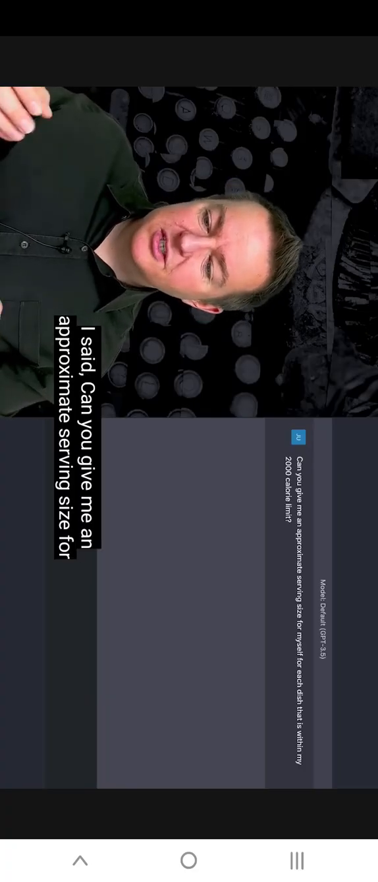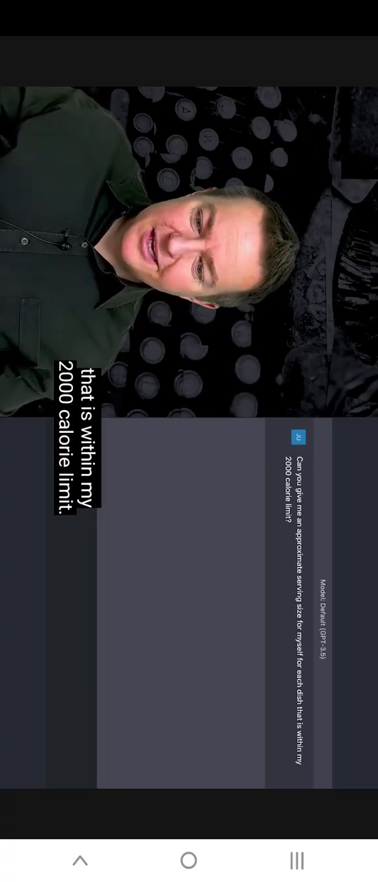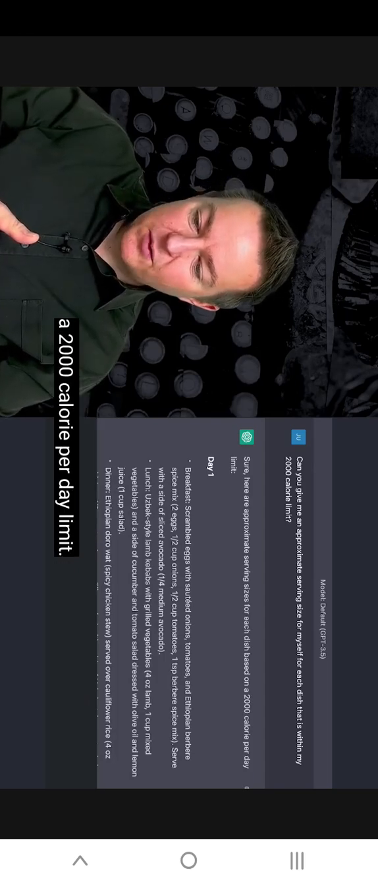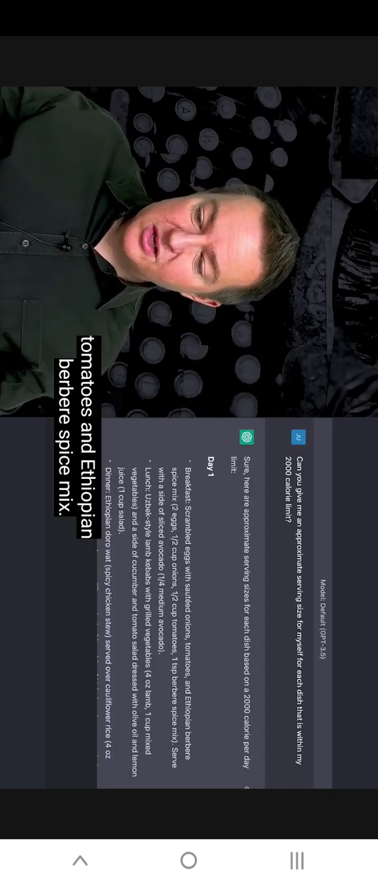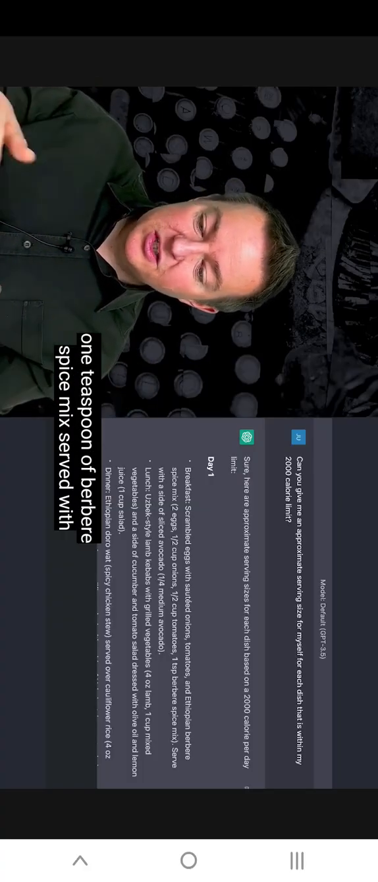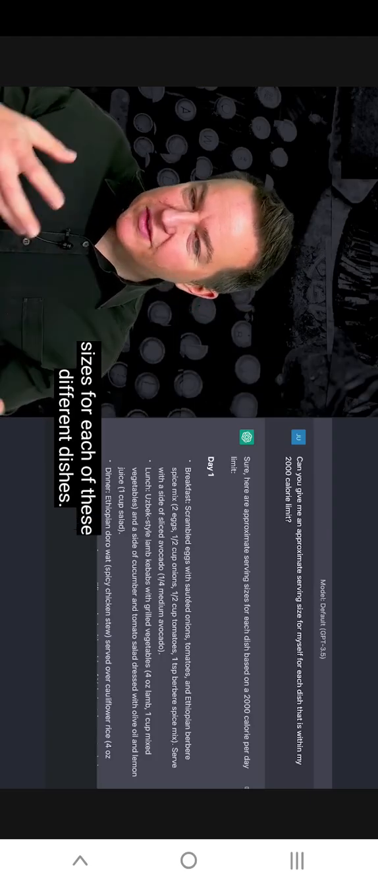So I said, can you give me an approximate serving size for myself for each dish that is within my 2,000 calorie limit? And ChatGPT says, sure, here are approximate serving sizes for each dish based on a 2,000 calorie per day limit. Breakfast, scrambled eggs with sauteed onions, tomatoes, and Ethiopian berbere spice mix. And then it has in parentheses 2 eggs, half a cup of onions, half a cup of tomatoes, 1 teaspoon of berbere spice mix. Served with a side of sliced avocado, 1/4 medium avocado. And it goes on to give me serving sizes for each of these different dishes.